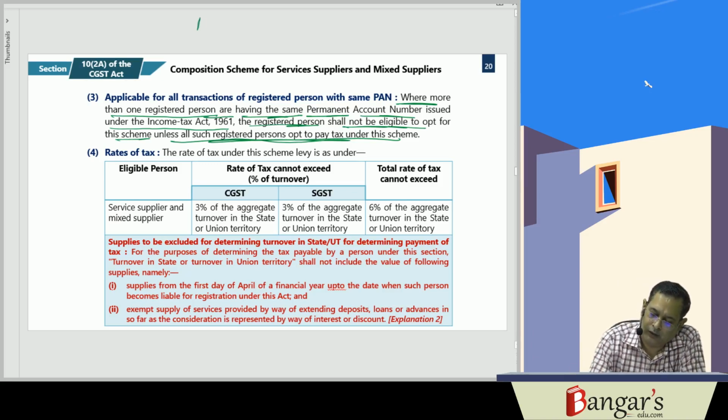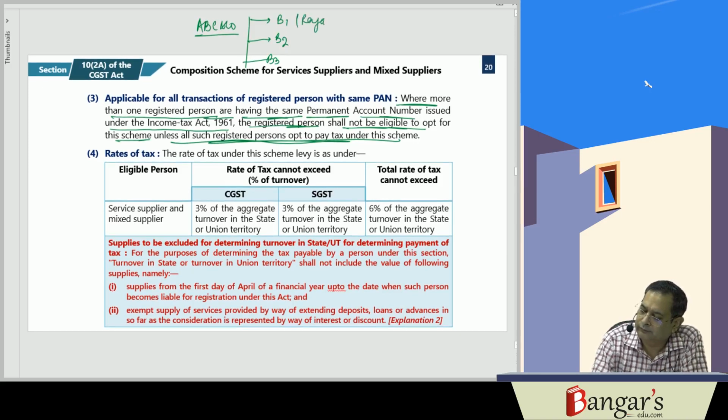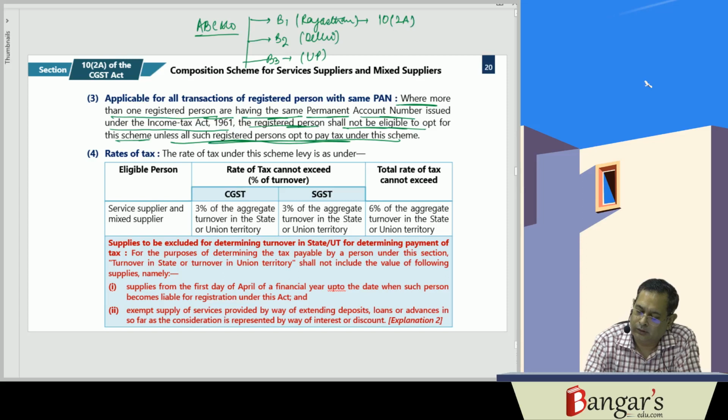So if AB, C and company is a firm having B1 office, B2 office, B3 office, B1 is in Rajasthan, B2 is in Delhi, and B3 is in UP. In case B1 in Rajasthan has opted for 10-A, then B2 must also opt for 10-A, and B3 must also opt for 10-A. If B3 opts for what?